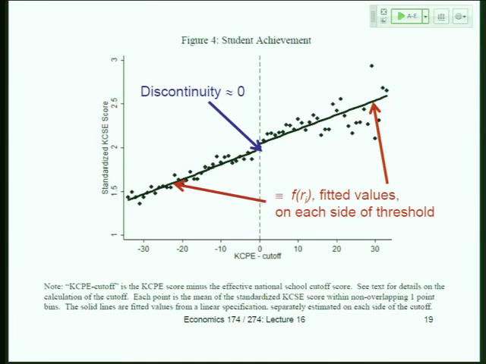This whole sample are very strong students, but it's very strongly upward sloping. So when you get to the folks with the plus 30, they're already at 2.5 standard deviations above the mean, which is really in the tail of the distribution. These are the very strongest students. So the slopes on both sides are very similar.